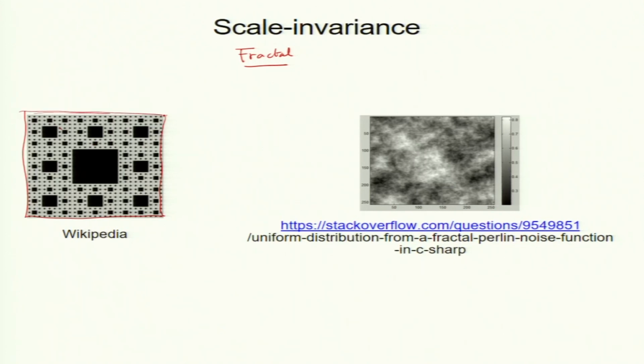This is a big square. The center region is black, and there are 8 of them in the corners, in the periphery. So if you look from the largest level, in the big square we have one big black square in the center and 8 in the periphery.